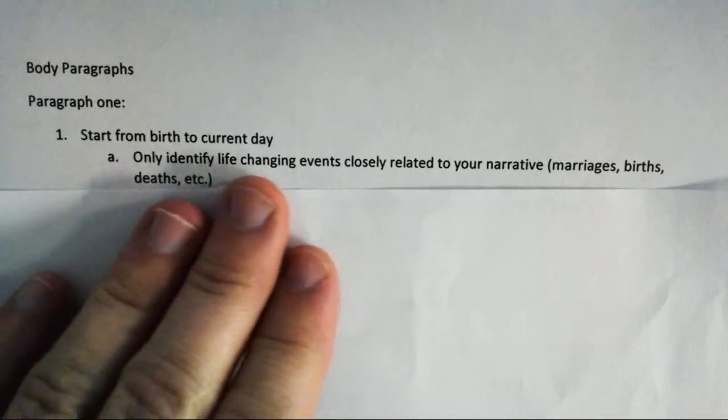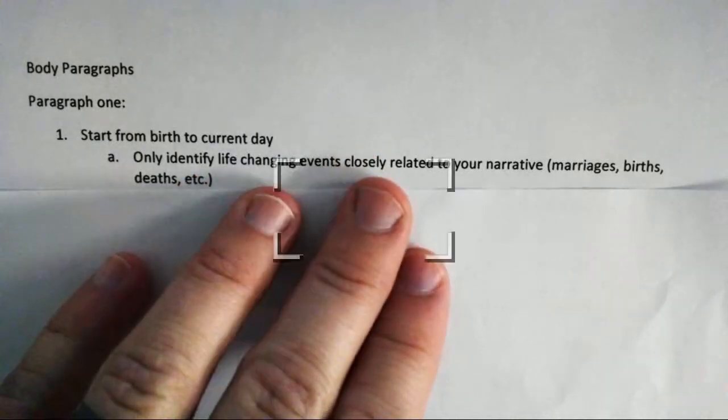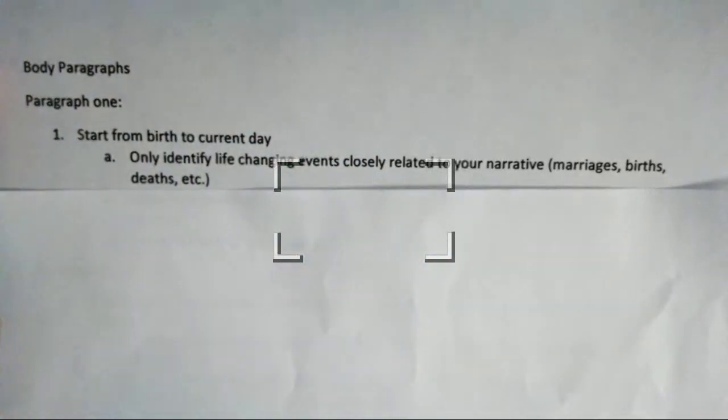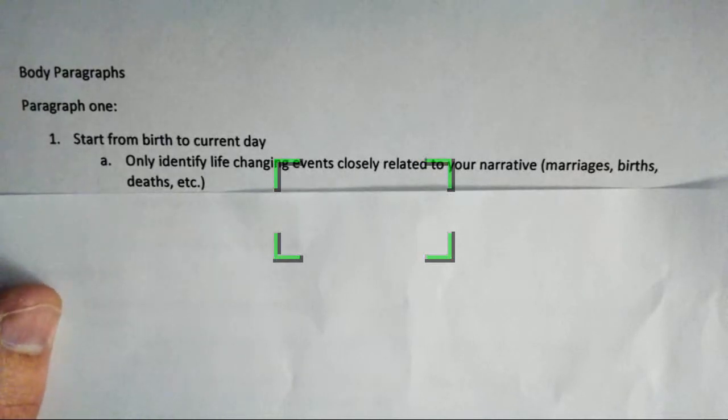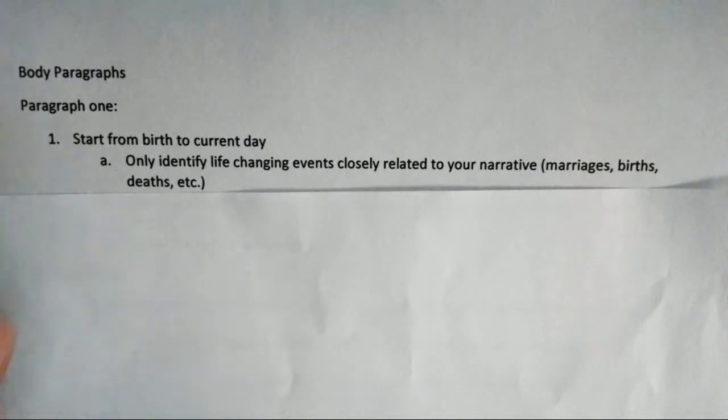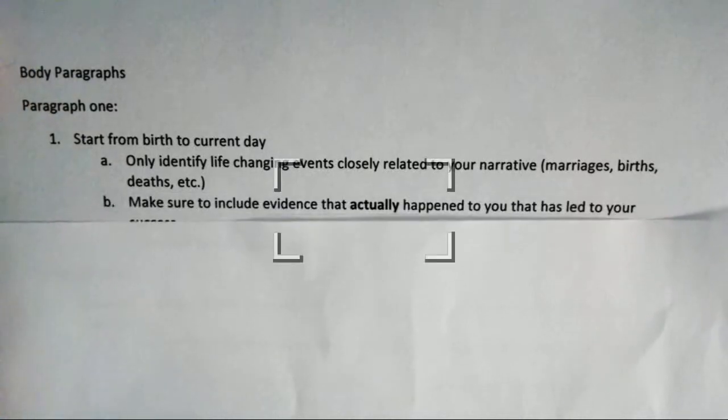Try to only identify life-changing, closely related events, because biographies want to tell your story, but only the story that's immediate to your life. Immediate means close.